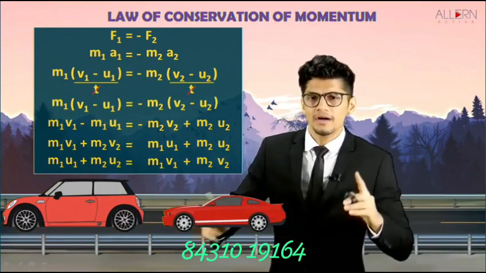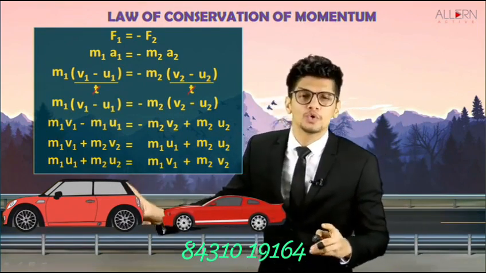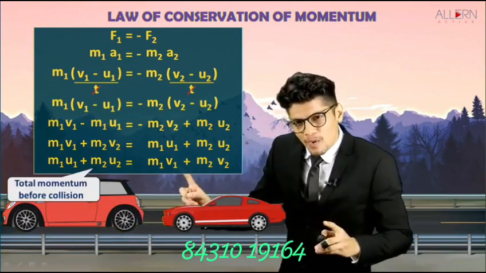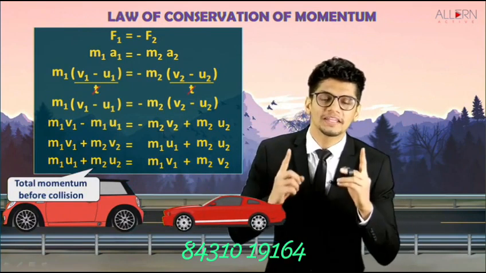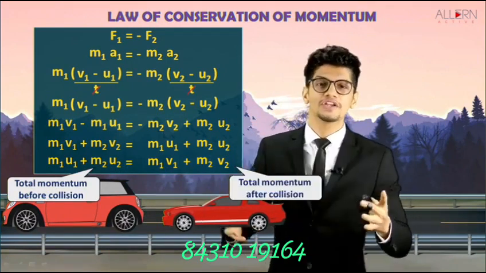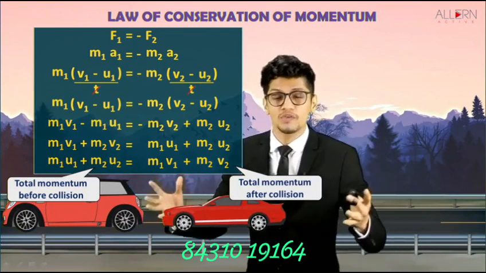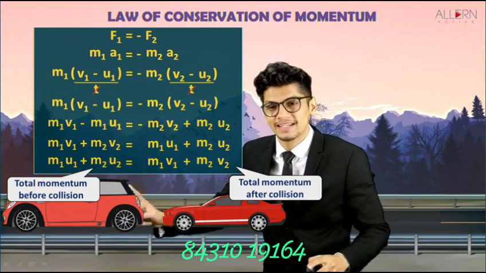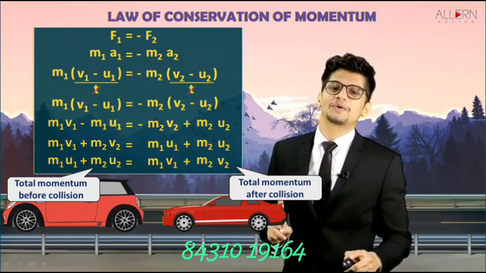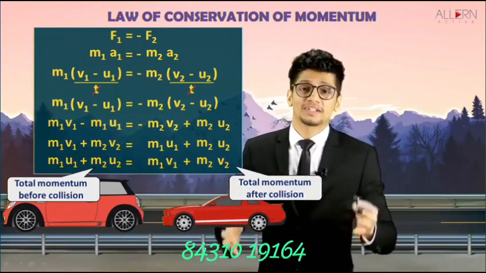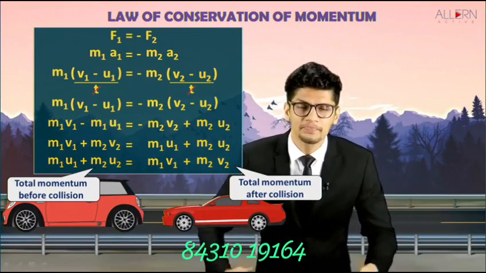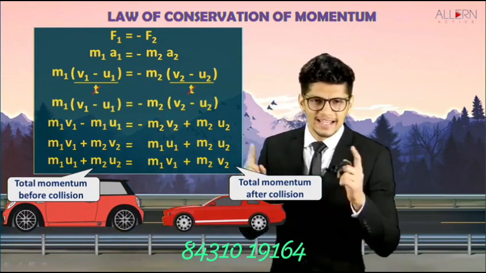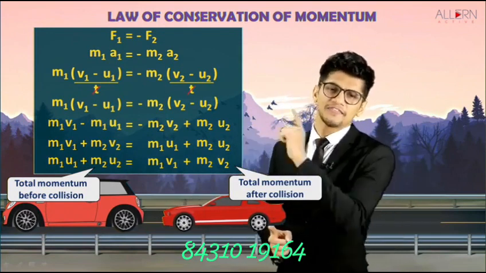Now remember, m1 u1 plus m2 u2 was nothing but the total momentum before collision, and m1 v1 plus m2 v2 was nothing but the total momentum after collision. So with this equation, what do we understand? We understand that the total momentum before collision is equal to the total momentum after collision. This is how we prove the law of conservation of momentum, which says that when two bodies collide, the total momentum before collision is equal to the total momentum after collision.